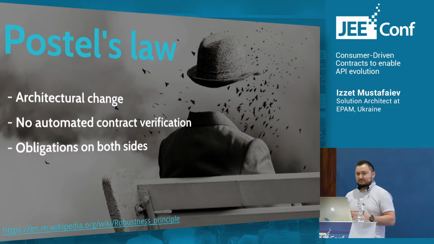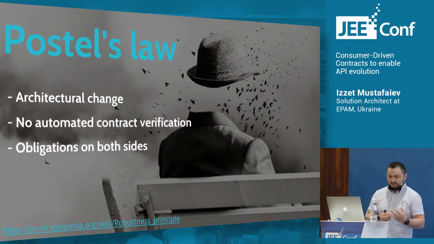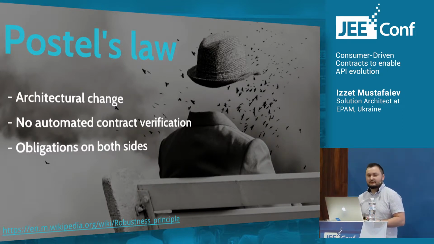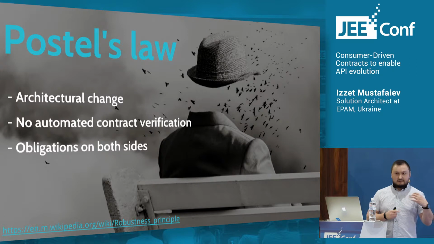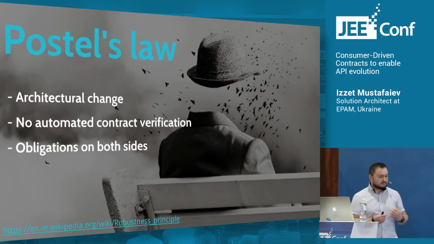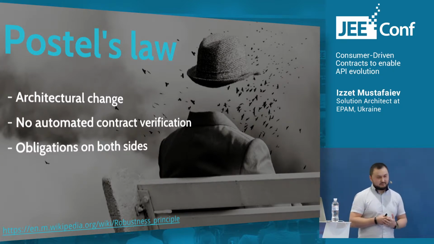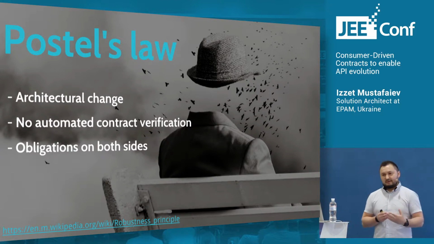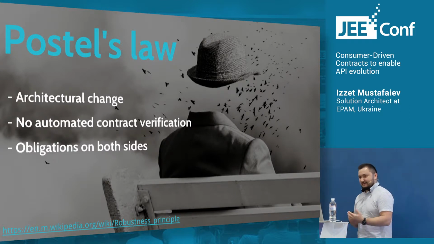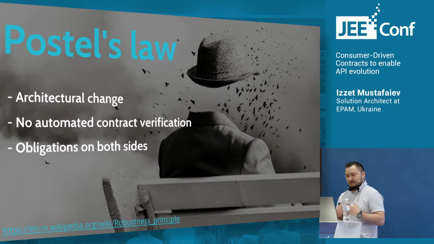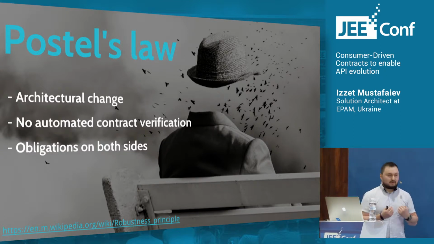This principle is known by the name of internet pioneer John Postel, who wrote the TCP protocol specification. The idea behind this principle is pretty simple. Basically, we should be conservative in what we send, and we should be liberal in what we accept.